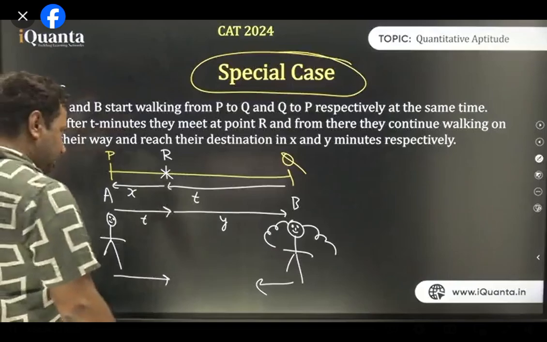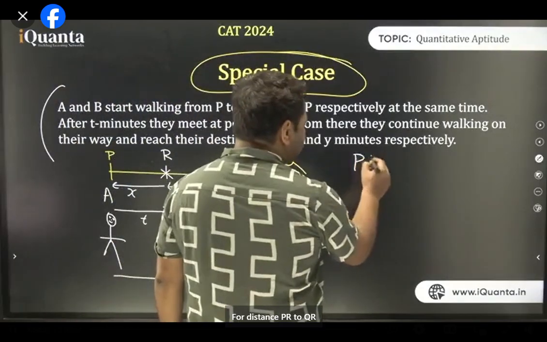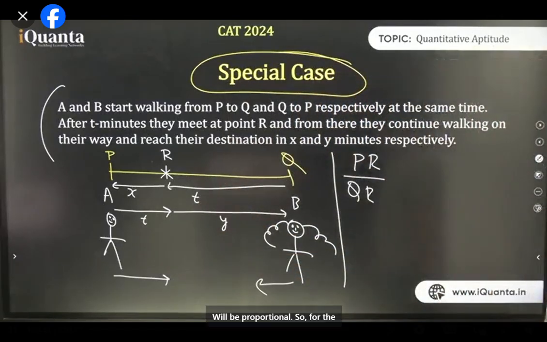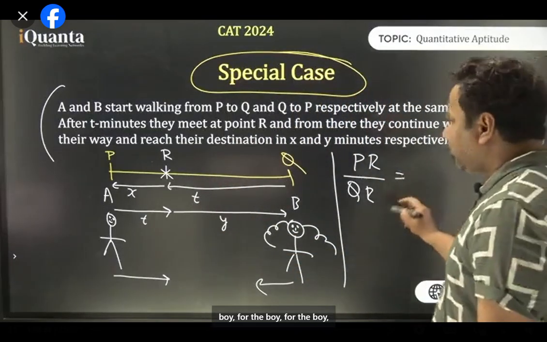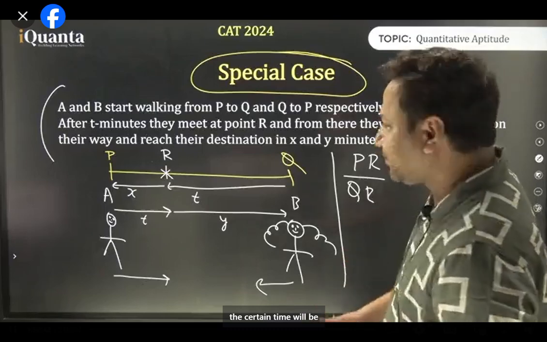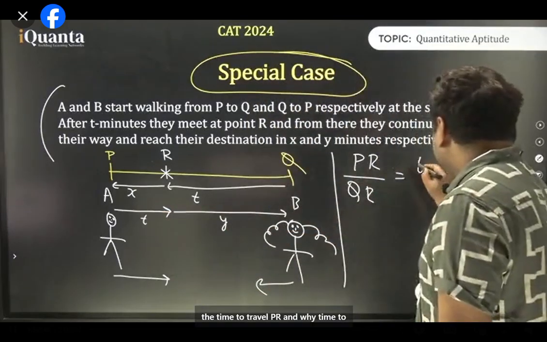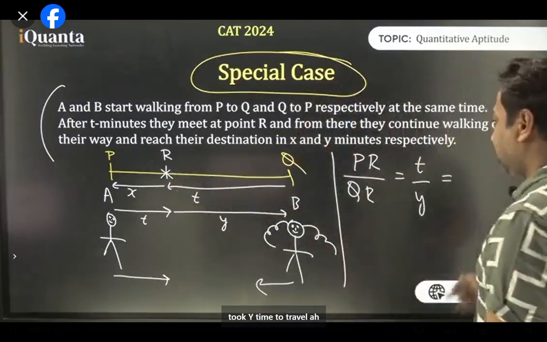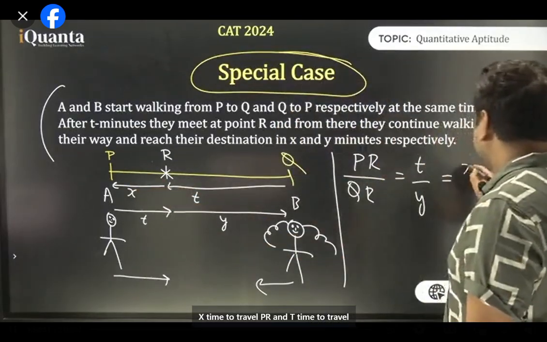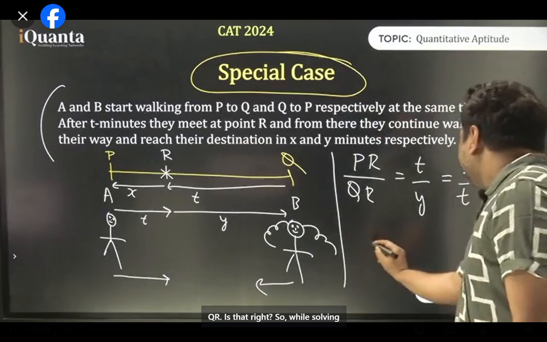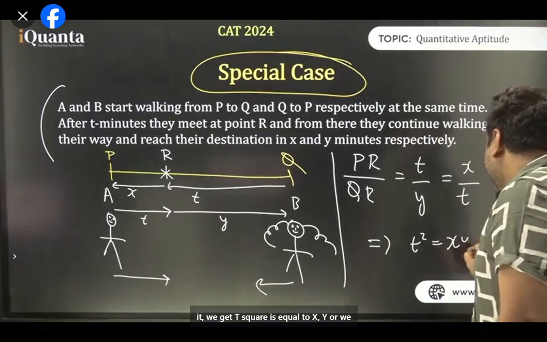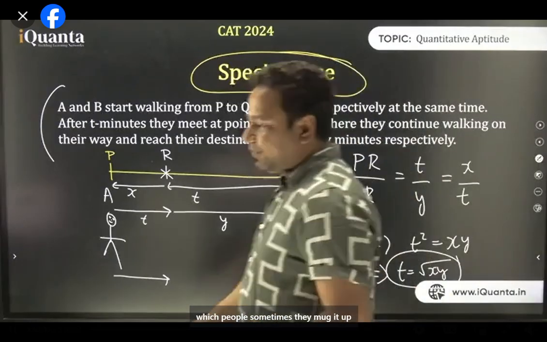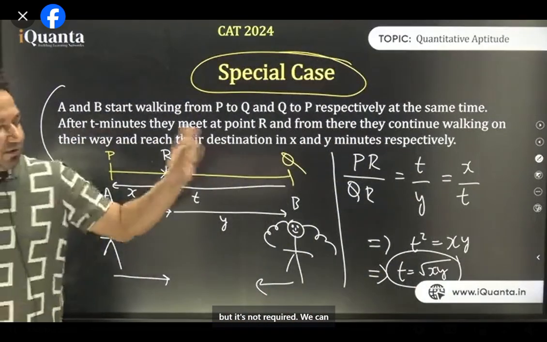Okay. So for distances PR and QR, distance and speeds will be proportional. So for the boy, distance and time will be proportional. The boy took T time to travel PR and Y time to travel QR. The girl took X time to travel PR and T time to travel QR. Is that right? So while solving it, we get T square is equal to XY, or we can say T is equal to square root of XY. This is a very important formula which people sometimes mug up, but it's not required. We can logically see it.